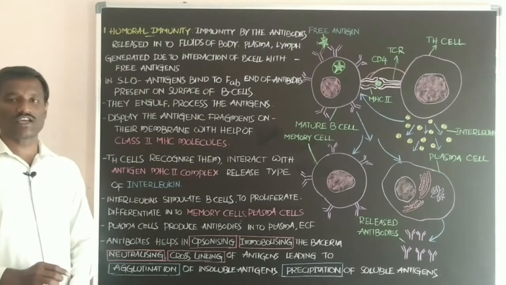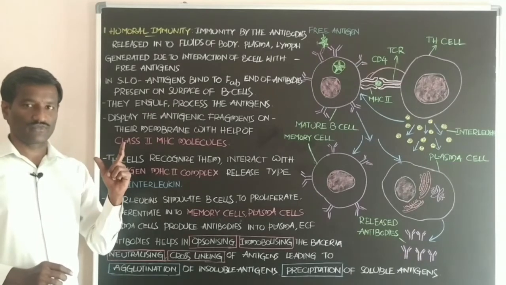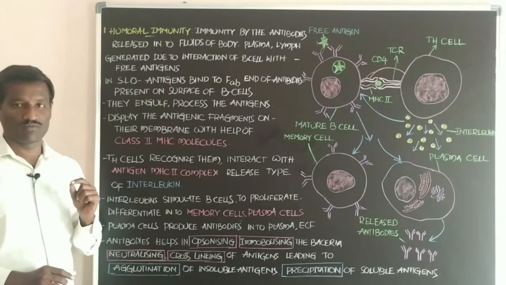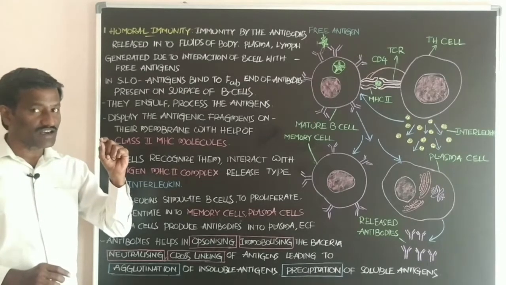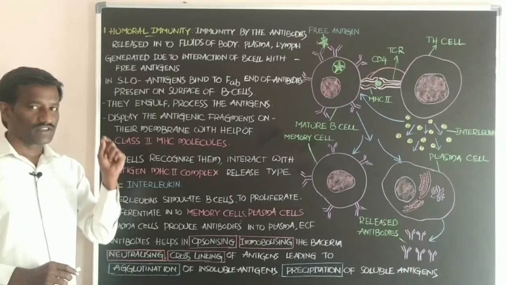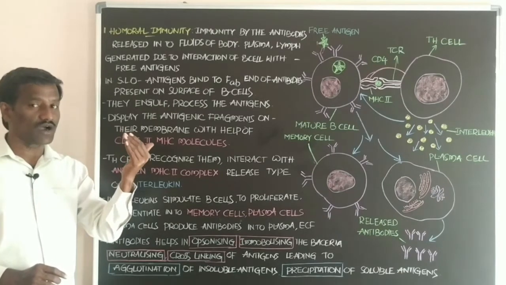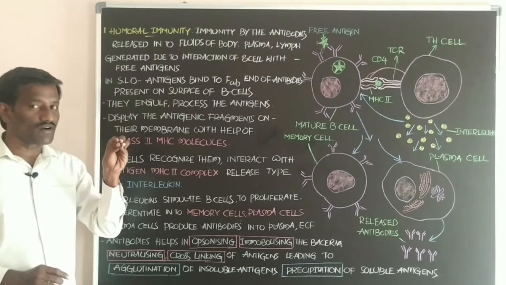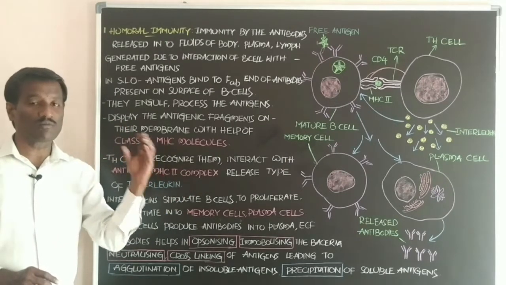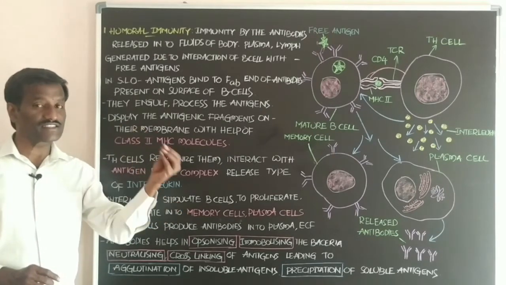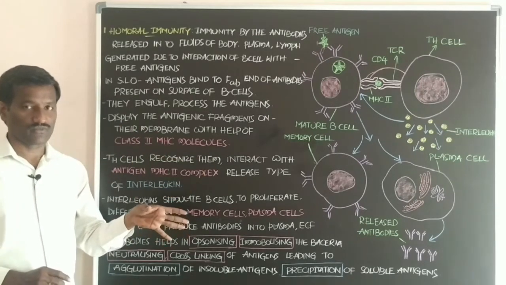In this type of immunity, antibodies, which are proteins, are released from the B cells into the body fluids to fight against the antigen.